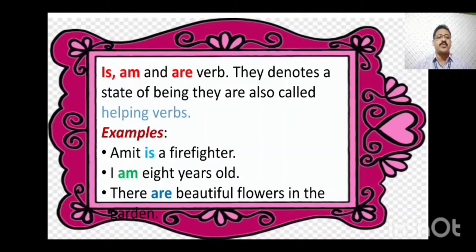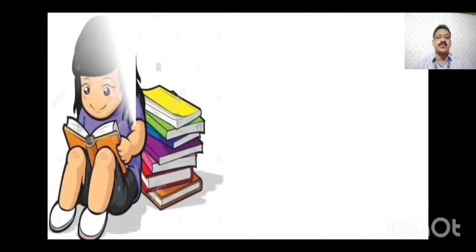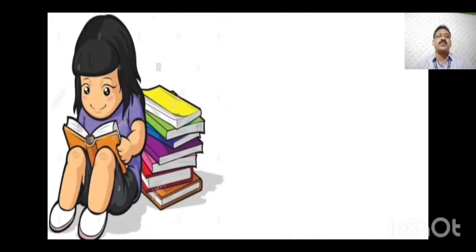There are beautiful flowers in the vase. So children, the sentence is: there are beautiful flowers in the vase. So are is a helping verb in this sentence. So is, am, are are the helping verbs, which are an important part of a sentence. So through pictures I will show you now, children.